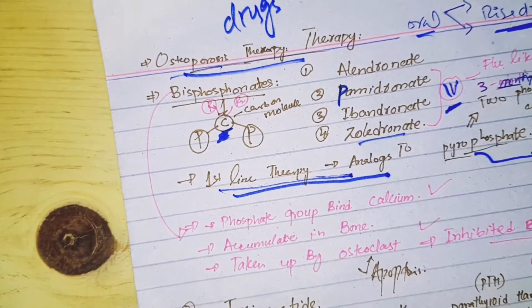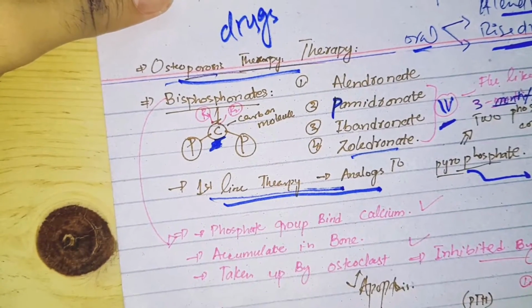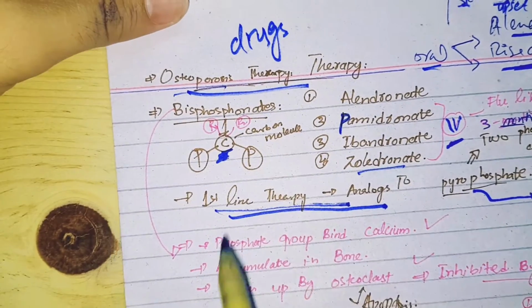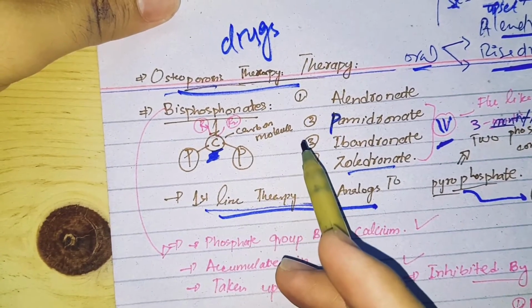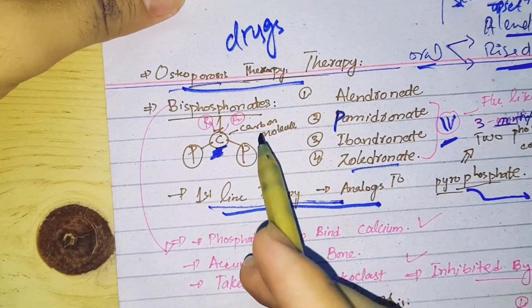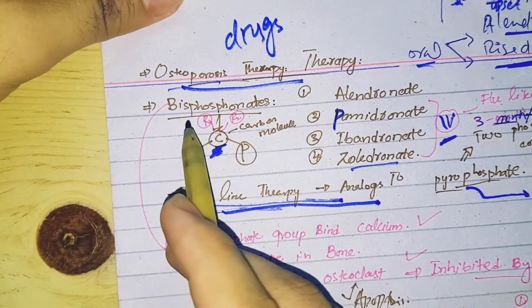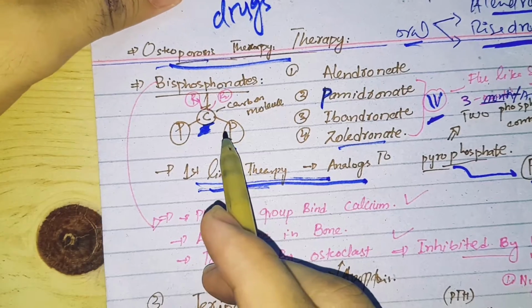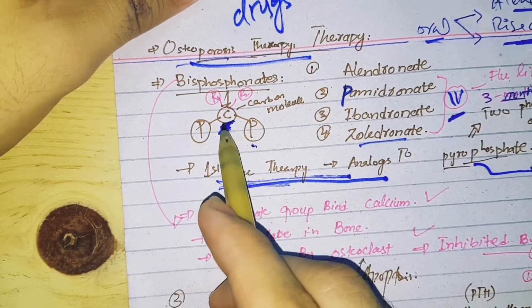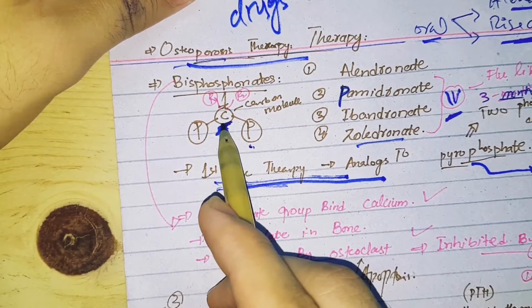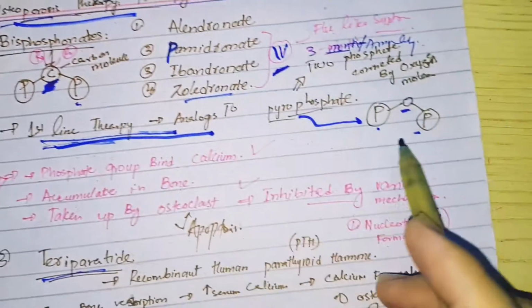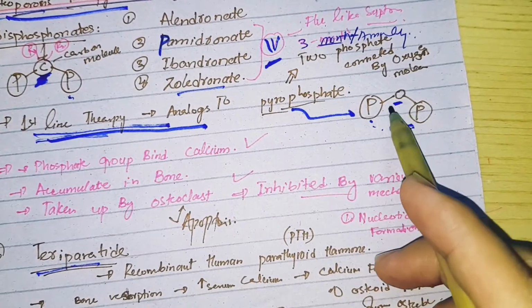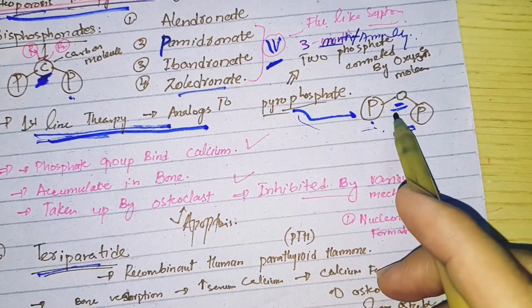You people know about the causes and pathogenesis of osteoporosis, so here we are just going to study the pharmacology. The first line drug is bisphosphonates. What is a bisphosphonate? When two phosphate groups are linked by a carbon atom, this is called a bisphosphonate. Otherwise, if these two phosphates are linked by an oxygen, this is called pyrophosphate.